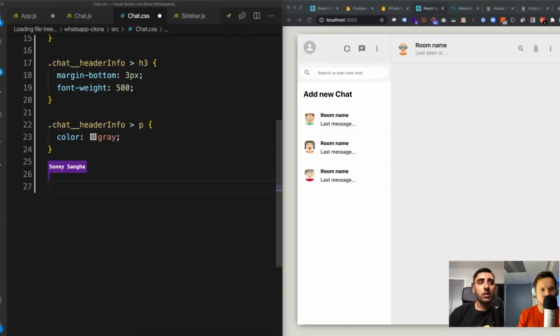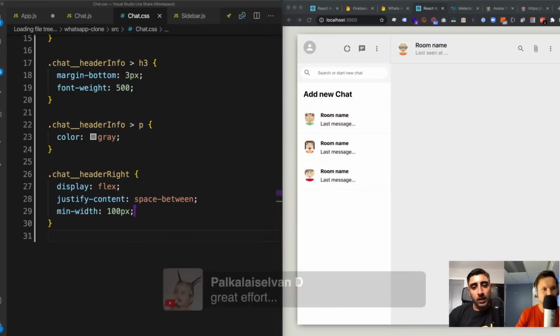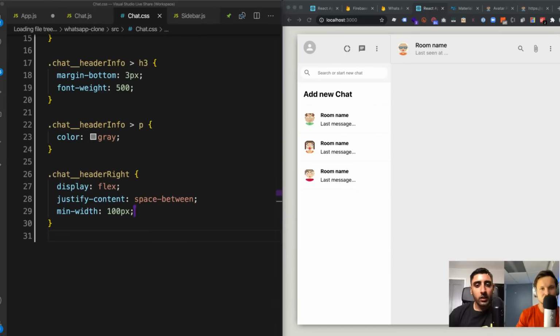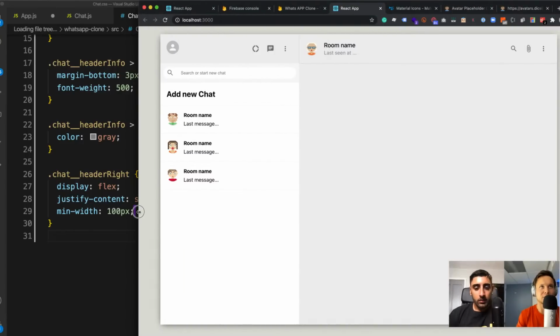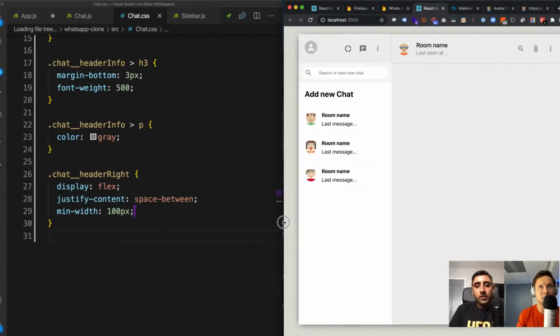And then for the header right, what I'm going to do is display flex, so all of those icons are going to be in a row. I mean, they look like they're in a row right now, but let's ensure that they stay correctly. And we're going to give it a min width of 100 pixels. You can't see the difference, but it will show you when it gets a bit smaller. So give it a minimum width.